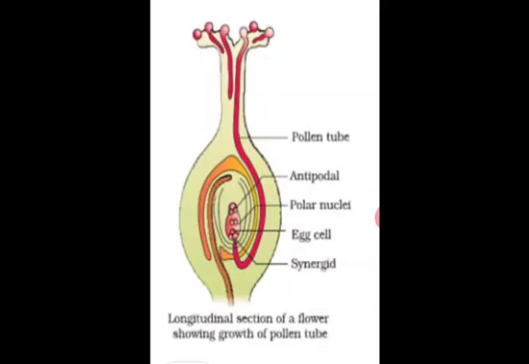You can see the two cells which are flanking the egg cell are known as synergids, and they are also known as the helper cells. When the egg cell fails to be fertilized, then the other cell functions as the egg cell and the process of fertilization takes place. So this process of the fusion of the male reproductive cell with the female reproductive cell to form a zygote is called fertilization. Is it clear?